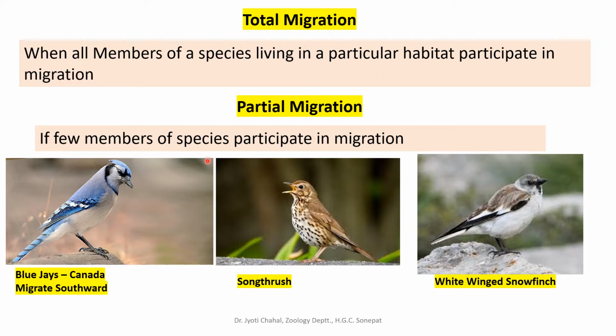Partial migration is when only a few members of the species participate in migration and some remain at the same place. Some will migrate and some will remain. That will be termed as partial migration, which is shown by blue jays. This is the blue jay, which is found in Canada, and it migrates southward. Song thrush and white-winged snowfinch also show partial migration.